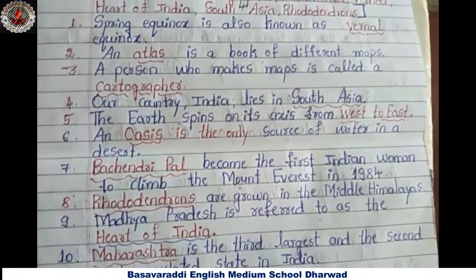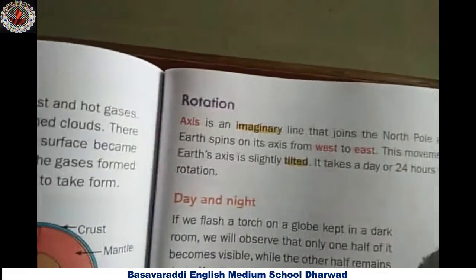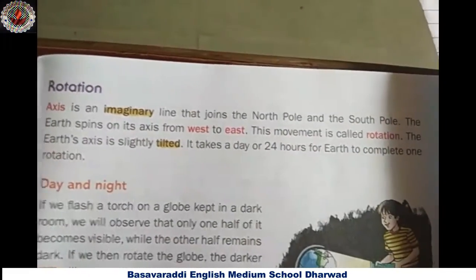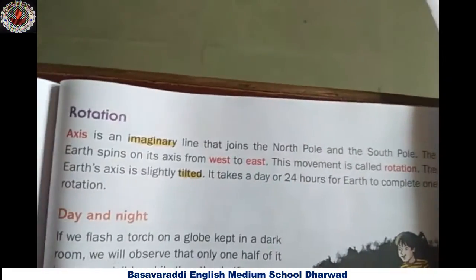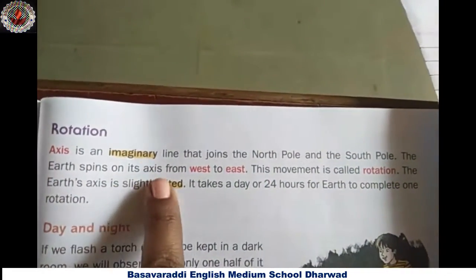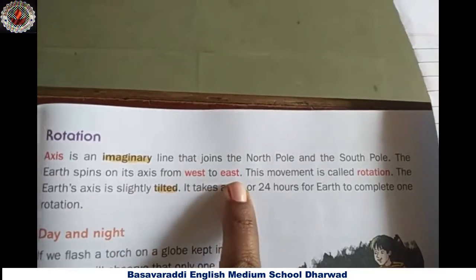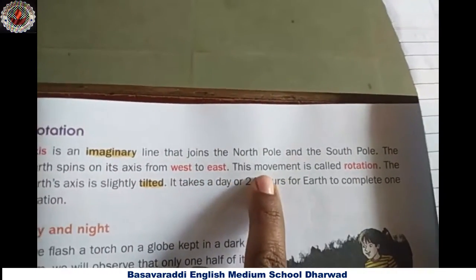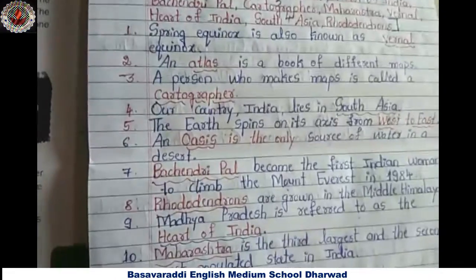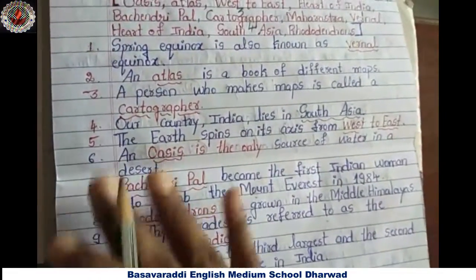That movement is called rotation. The earth spins on its axis from west to east. This movement is called rotation. Is it, children? West to east.